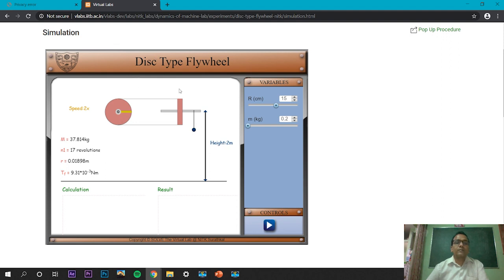This is the schematic window for the flywheel, where we have two variables. One is the capital R, the radius of this flywheel, and m, the mass of this bob hanged here, and the capital M, the mass of this flywheel, is mentioned, and one is fixed, that is 17 revolutions, and r, the radius of this axle. This axle is also fixed, and experimentally we actually measure this by using vernier calipers. So let's start. Let us fix this at 15 centimeter, and the mass hanged is 0.2 kilogram, that is 200 gram. So let's start.